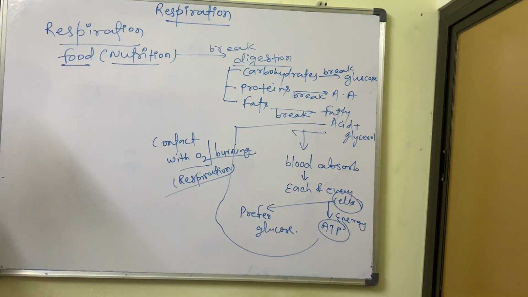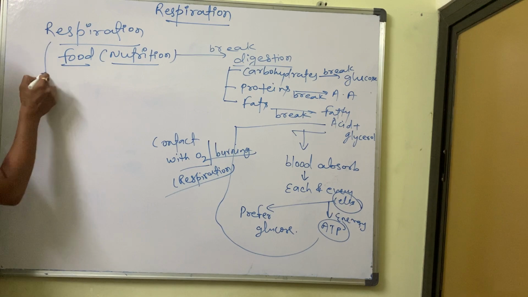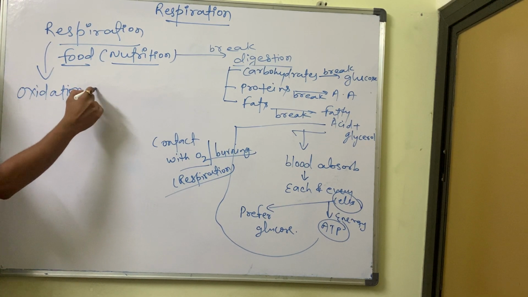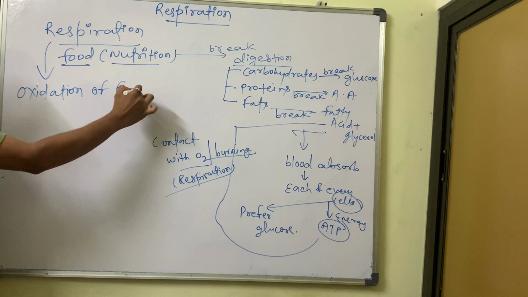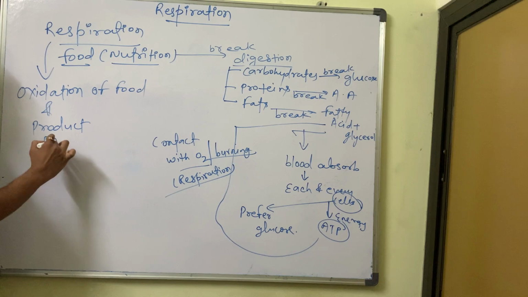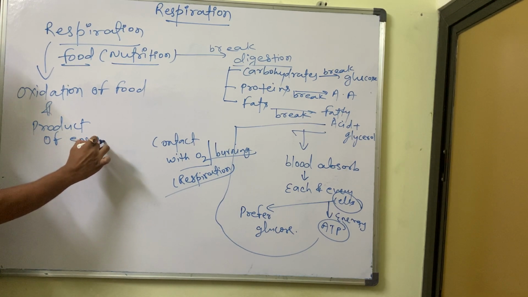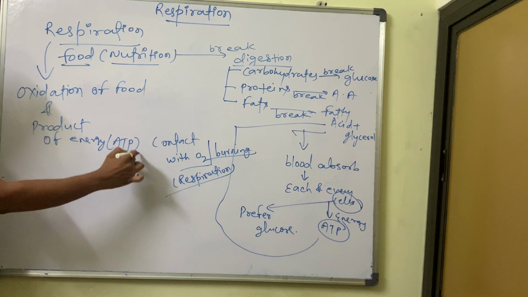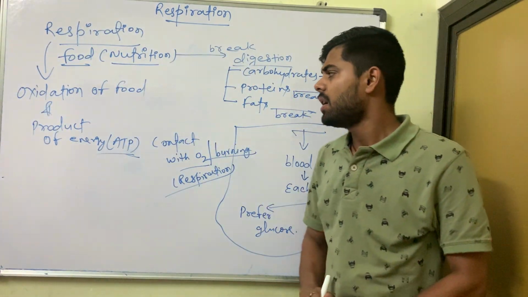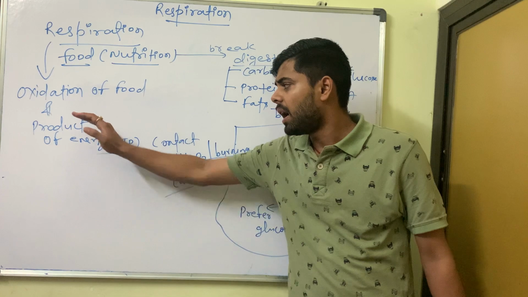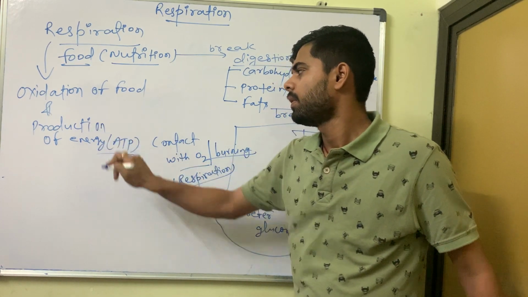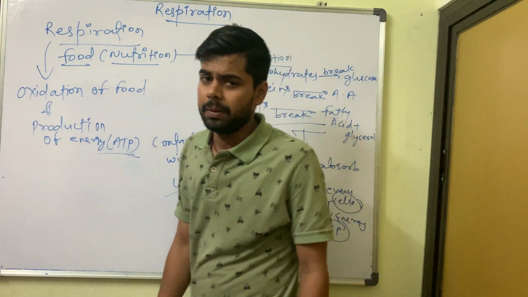Any doubts? So if someone asks you what is respiration, then you will say: oxidation of food and production of energy. Energy in the form of ATP is called respiration. So what happens basically in respiration? Oxidation of food and production of energy, that we call ATP. Next point.